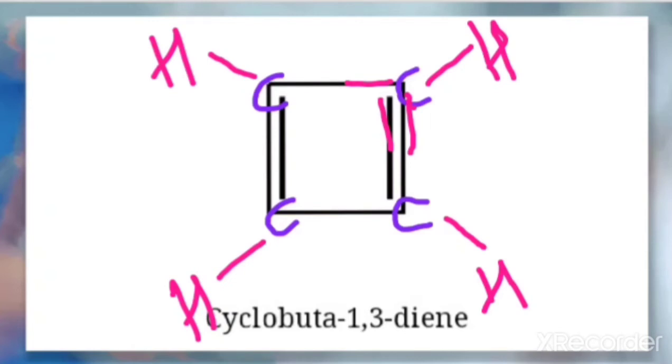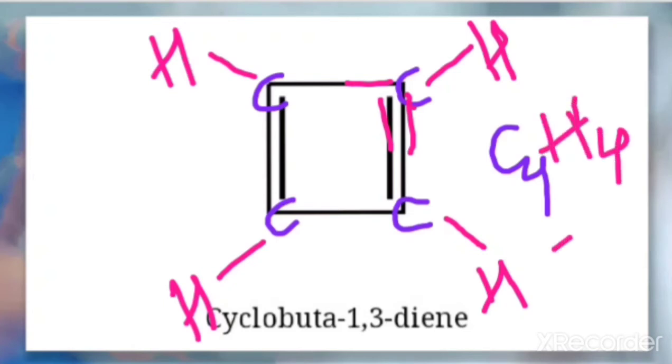So tell me what will be the molecular formula for this one. How do we find the molecular formula? Just count the number of carbon here. So total 4 carbons are there. And what about the number of hydrogen? The number of hydrogen here is also 4. So that is the molecular formula.